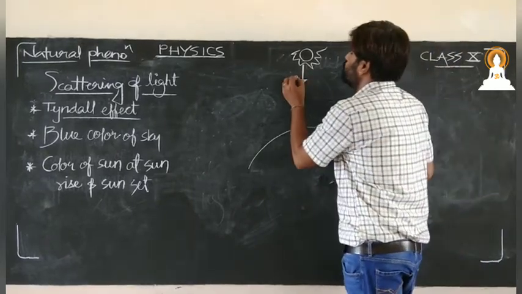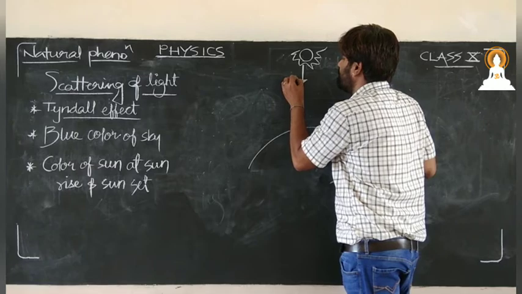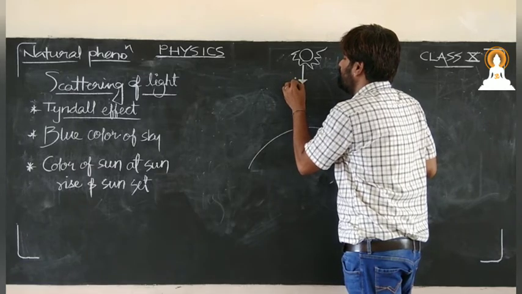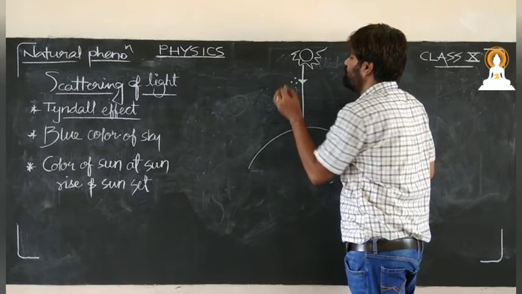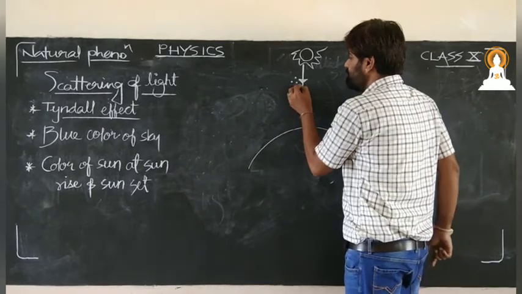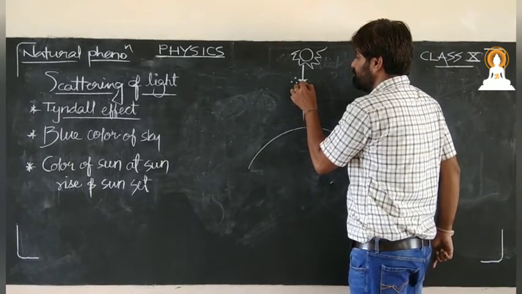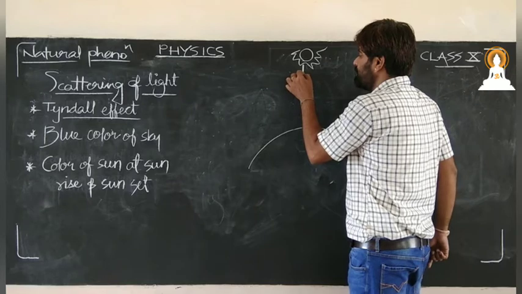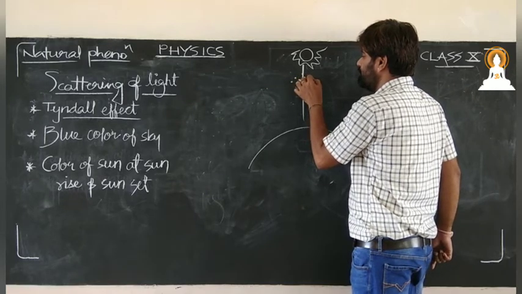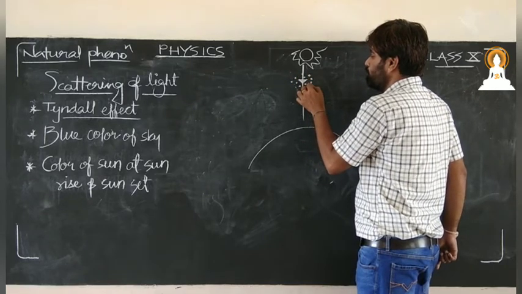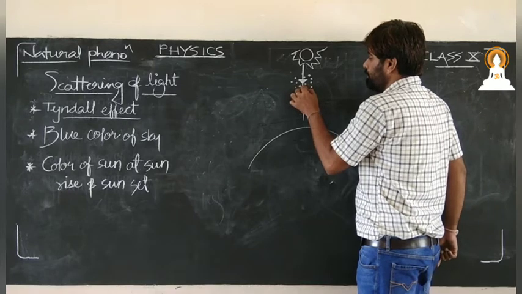So in between, so many minute particles are there, particles which have very less diameter as compared to the wavelength of visible light. So what happens here?